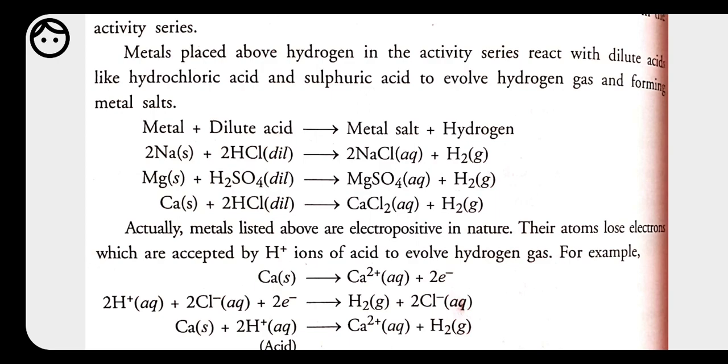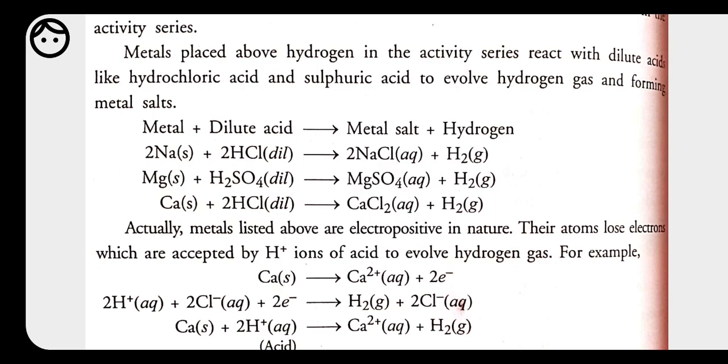But we have some metals which are present below hydrogen, that are not able to displace hydrogen. If we do the reaction with this type of metal, like if we take silver and dissolve silver in hydrochloric acid, there will be no reaction, because silver is less reactive than hydrogen. That's why it does not have the ability to displace hydrogen from its place, and the formation of compound does not take place.